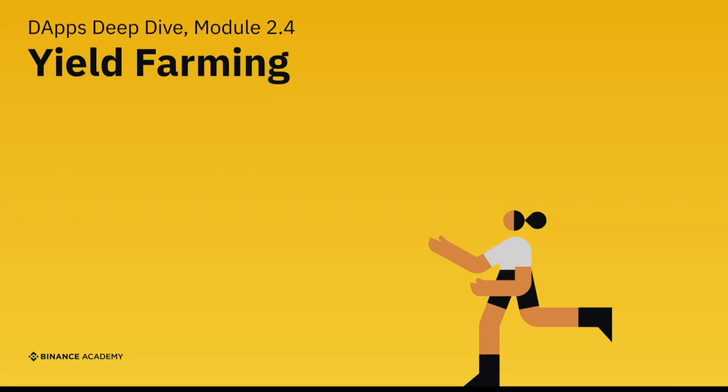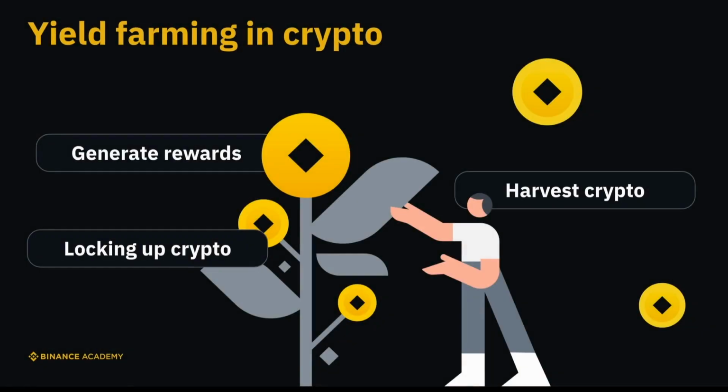Welcome to Module 2.4, where we'll delve into the world of yield farming. For the record, yield farming in crypto has nothing to do with crops or corn. Yield farming, also known as liquidity mining, refers to the lending or staking of cryptocurrency in DeFi protocols to earn additional tokens as a reward.